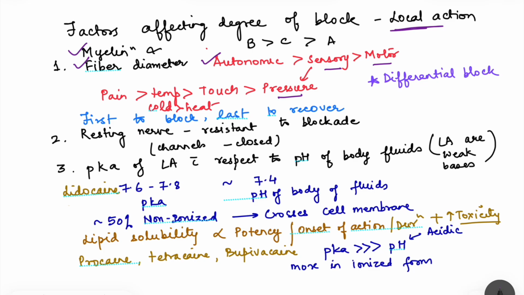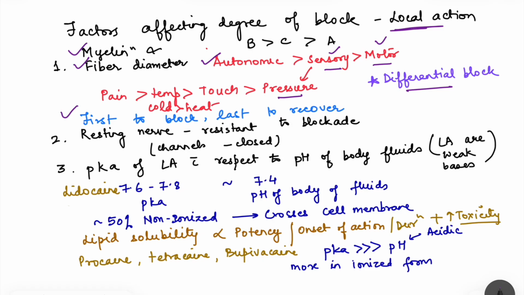Now there are certain local anesthetics which give this differential block more than that of the others. That means in a particular dose when they are used, then this differential block, that means sensory much before than the motor, we get with certain local anesthetics much more, and that is used in certain clinical cases that we are going to see later. Second thing is the fibers which are first to block are the last to recover.